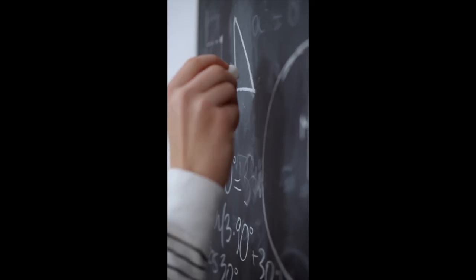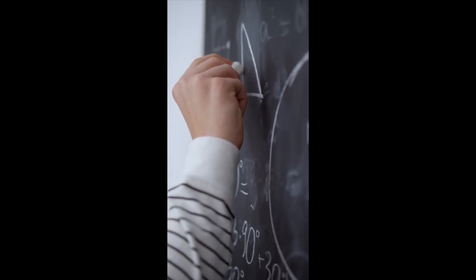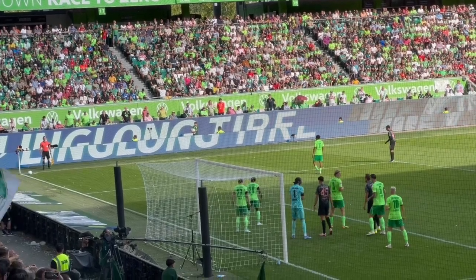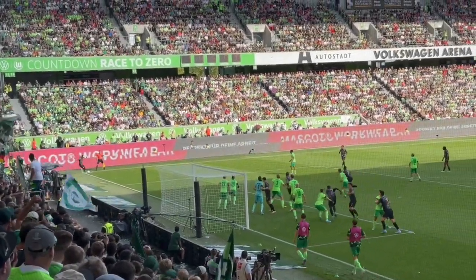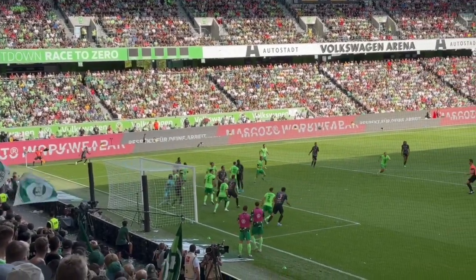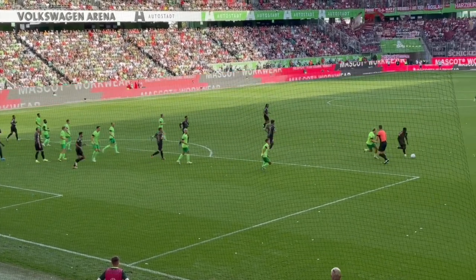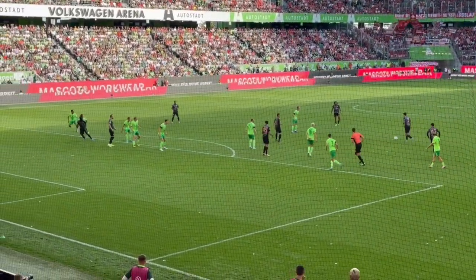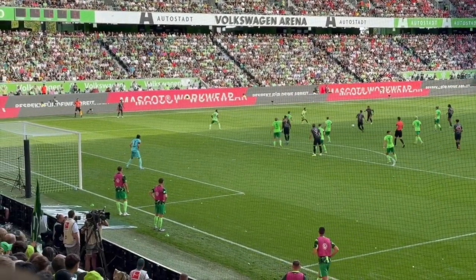So if one team creates chances worth 0.4, 0.3, 0.2, and 0.1, their total expected goals would be 1.0. That does not mean they will score exactly one goal. It means the quality of their chance creation was worth about one expected goal in total. And that is where a lot of confusion begins. Expected goals is not the same thing as actual goals. Actual goals tell you what happened. Expected goals tells you the quality of the chances that were created. Those are related, but they are not identical.